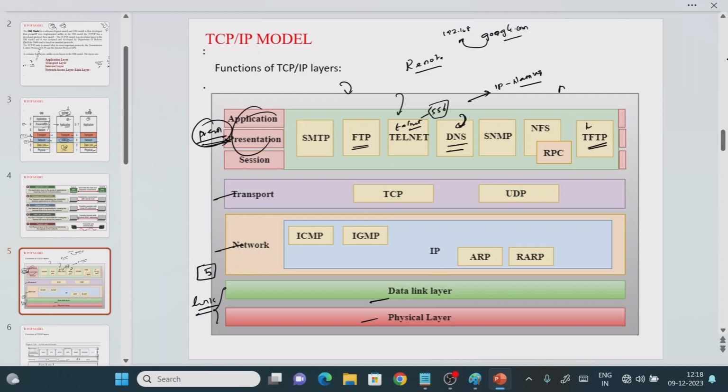So like that we have another protocol, DHCP, Dynamic Host Configuration Protocol, which is used to assign addresses automatically. The next layer is the transport layer. For connection-oriented, we use the Transmission Control Protocol. For connectionless, we use the User Datagram Protocol, right? The next ones are ICMP, IP, ARP, RARP, right?